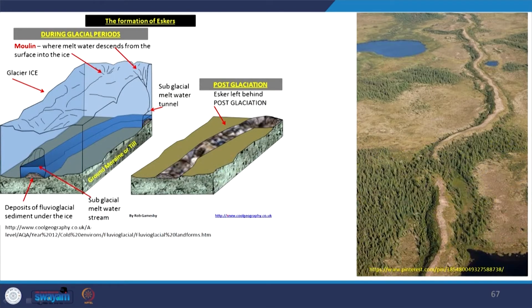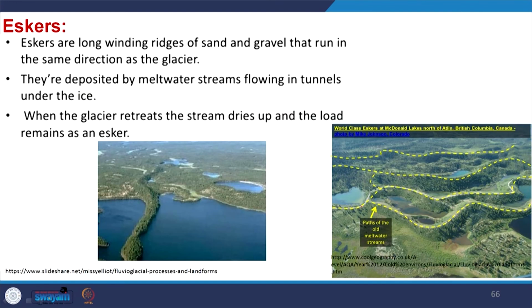So, now see we have glaciers, and from this glacier, due to the tunneling effect, some streams are coming up, and they are transporting sand and gravel with them. Once the glacier retreats, these sand and gravels transported by the stream remain as they are. That means it is creating a locally positive topography, and you find these eskers. Here you see a number of eskers, which means a number of interconnected channels were coming up from this glaciated region.